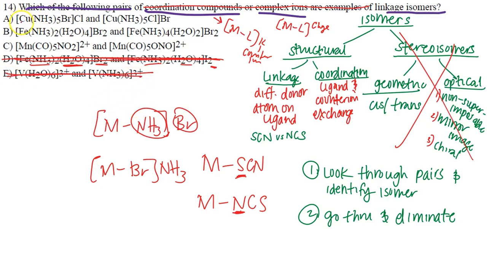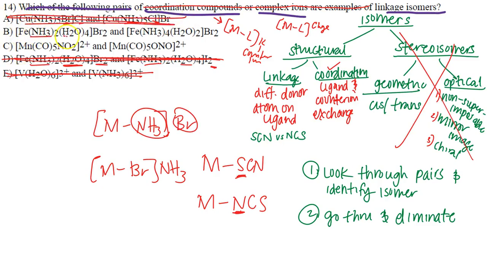Let's go up to letter A. So letter A, we have our NH3, we have our bromine as well, and then we also have chlorine. Here we have NH3, and then we have chlorine and bromine. Well, we do see a ligand switch with a counter ion. So this is a structural isomer, but it's the coordination isomer, not the one we're looking for. Now we're down to B and C.